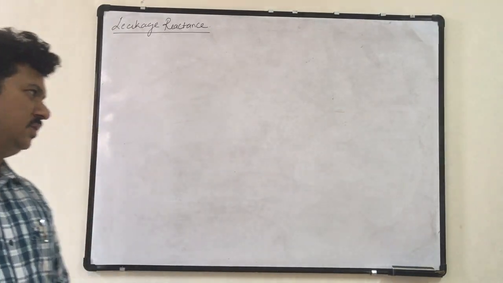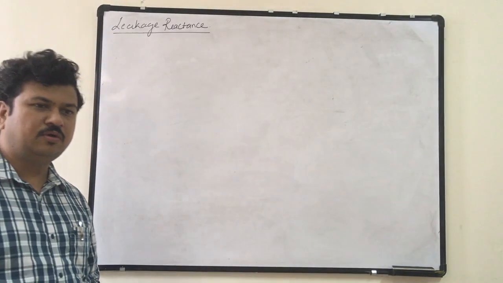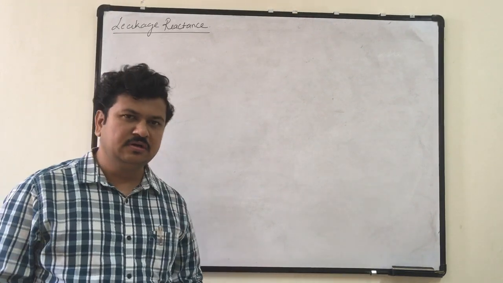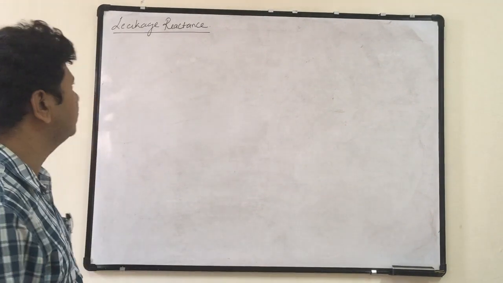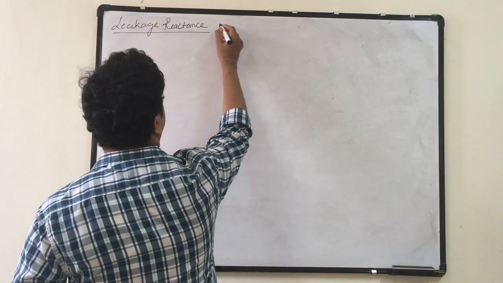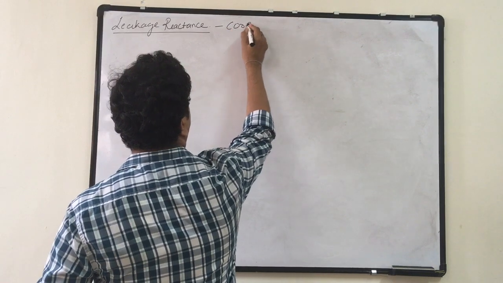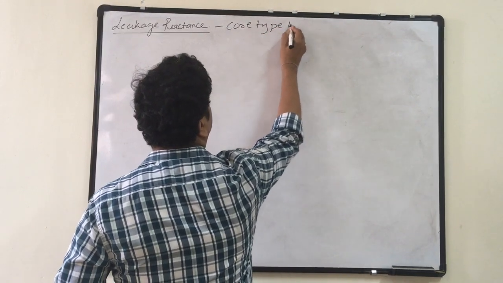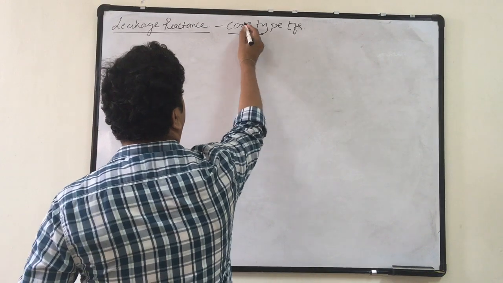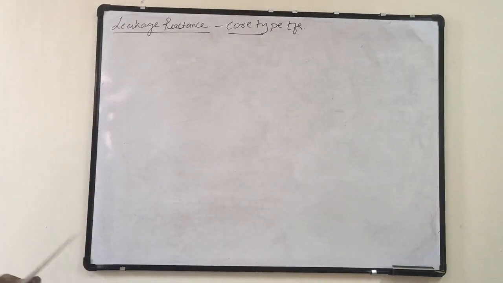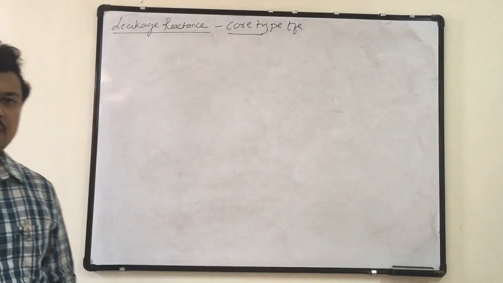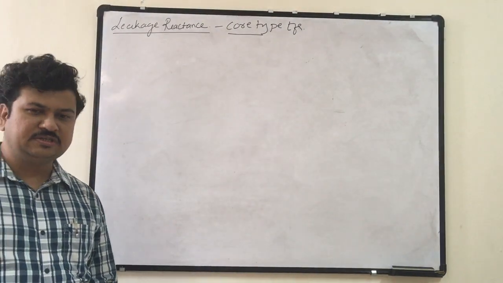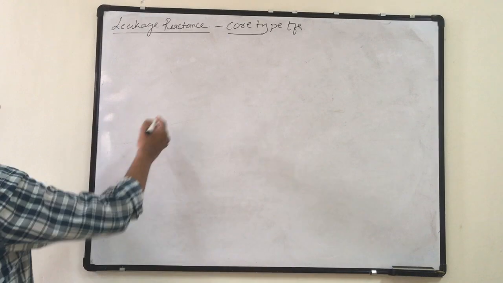In the last class we have seen what is the meaning of leakage reactance in the transformer and why leakage reactance will exist in the transformer. Today we will be deriving the expression for the leakage reactance for a core type transformer. Before we go for getting the expression for leakage reactance, we need to make certain assumptions. With those assumptions, we will be going towards finding the expression for leakage reactance.